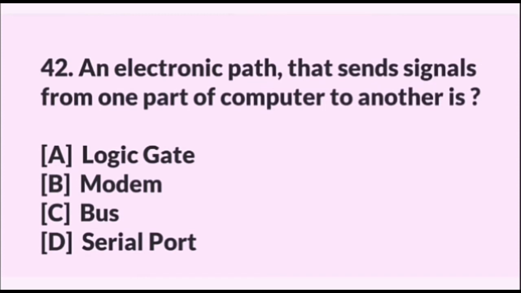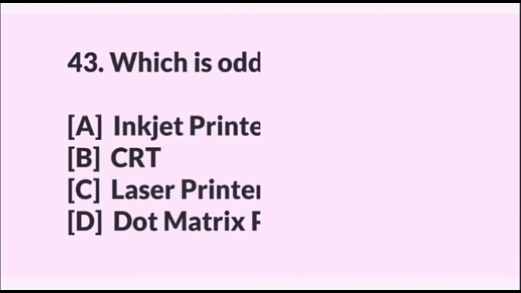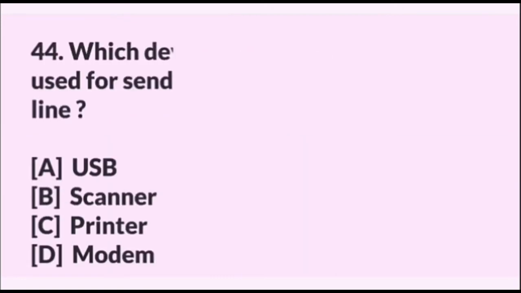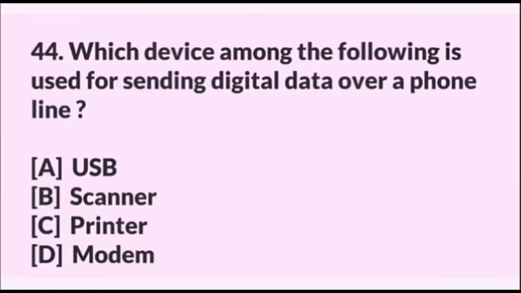An electronic path that sends signals from one part of computer to another is? Answer is BUS. Which is odd one? Answer is CRT. Which device among the following is used for sending digital data over a phone line? Answer is modem.